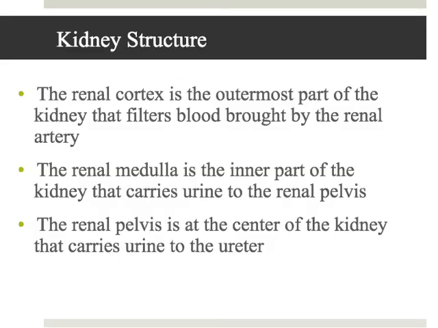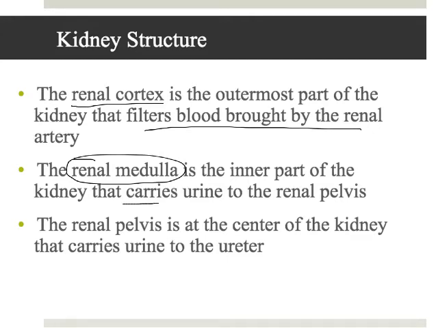Okay. So remember we said the renal cortex, that's the outermost part of the kidney, and that's where blood is brought in to the kidney, because remember the kidneys are filtering the blood. So the blood is brought in by the kidney, and then the middle part, the medulla, that's kind of where the blood is filtered, and it's where the urine starts to travel out the kidney. And then finally the pelvis, that open chamber, is where the urine collects and goes to the ureters, which are the tube that's going to bring the urine to the bladder.